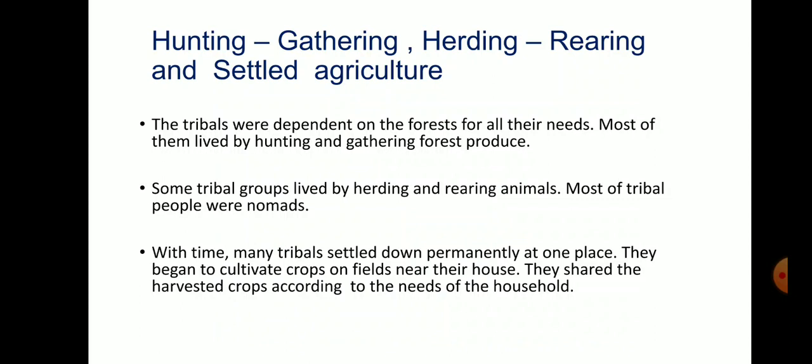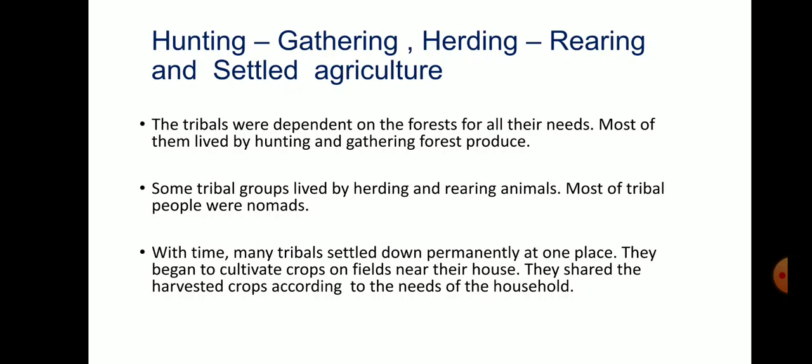Some tribal groups exchanged milk and milk products, wool for rice and other grains. It is known as the barter system. For firewood also they were dependent upon the forest. When a forest was no longer able to supply their needs, they moved to another forest. Some tribal groups depended on herding and animal rearing. They were nomads. They moved from one place to another in search of pasture land for their animals.